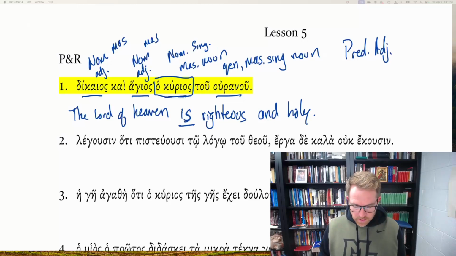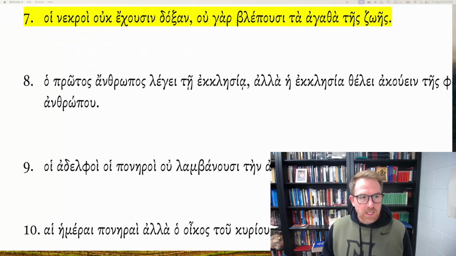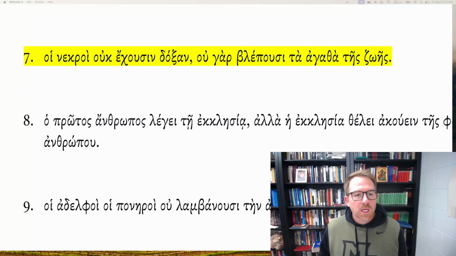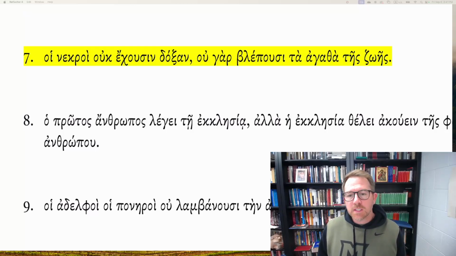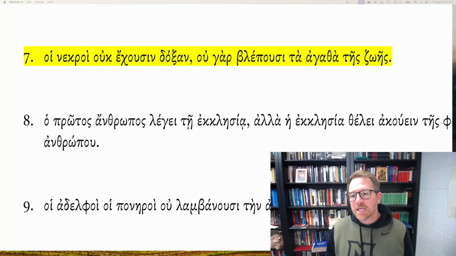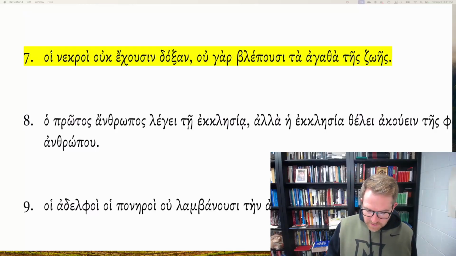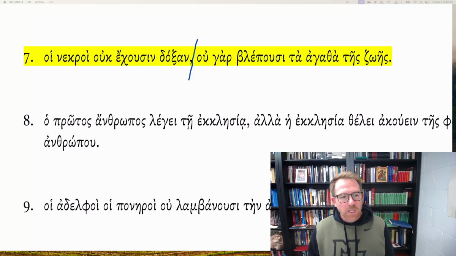Let's go to another example now. Sentence number 7 in the practice and review. Hoi nekroi uk ekusin doxan, gar blabusi ta agatha tes zoes. So I'm going to start by dividing my sentence at the comma in my first clause. Hoi nekroi uk ekusin doxan.